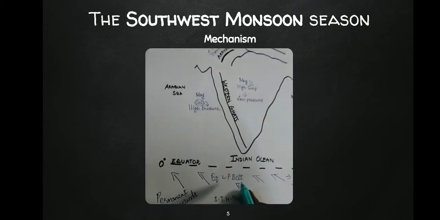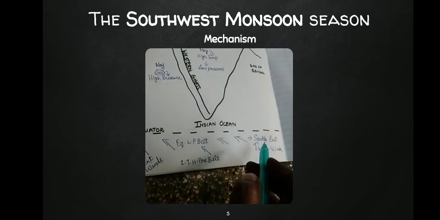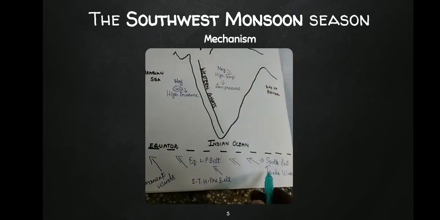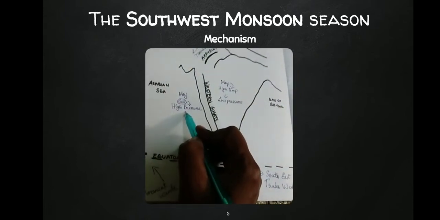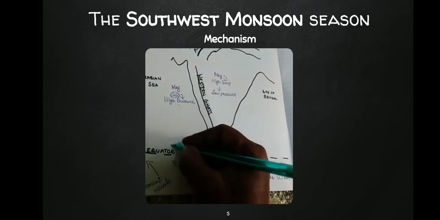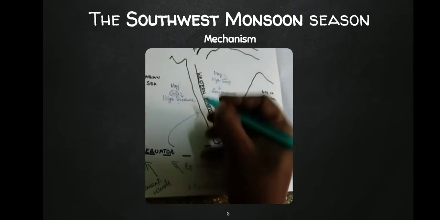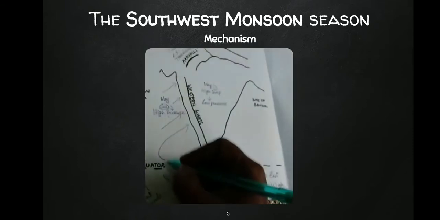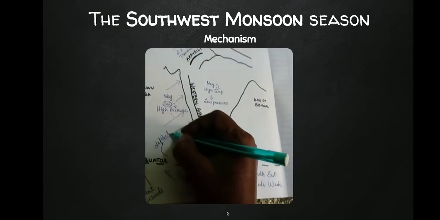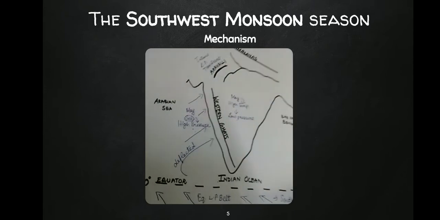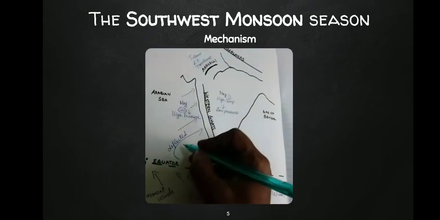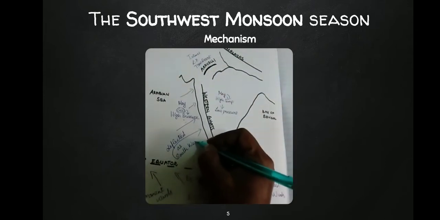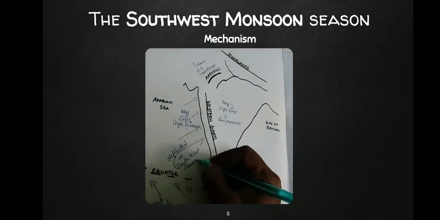So what happens is, these southeast trade winds, which are blowing in the southeast direction, due to the high pressure in the sea and the low pressure in the land, get deflected as southwest monsoon winds. What is this name? So they get deflected. Already I have taught you this concept in a lighter manner in the winds lesson. So deflected as southwest monsoon winds.